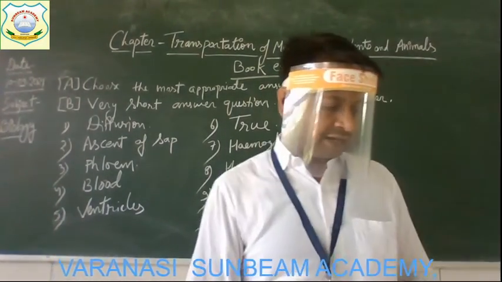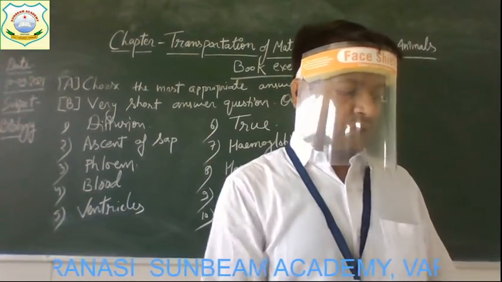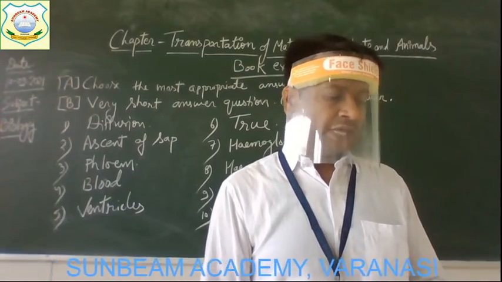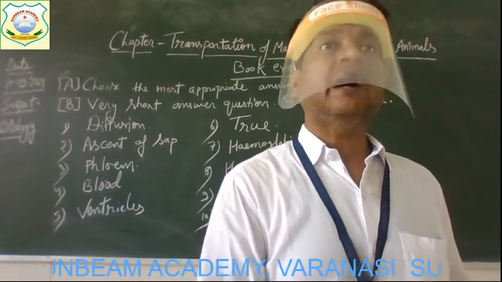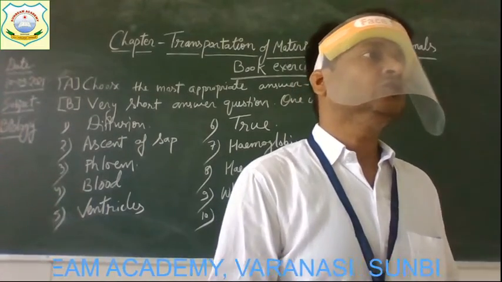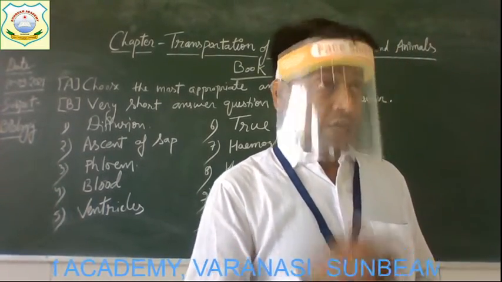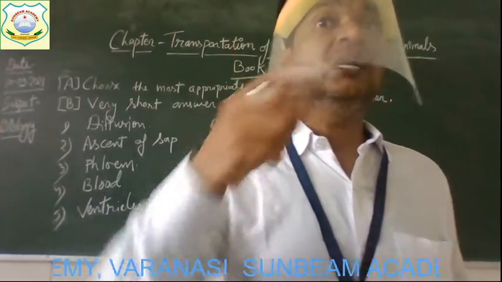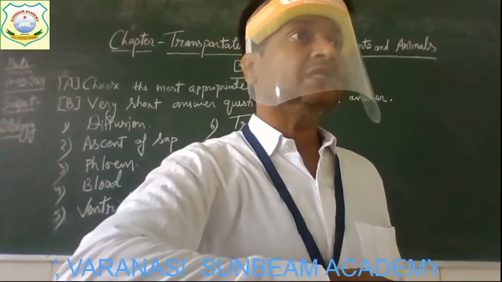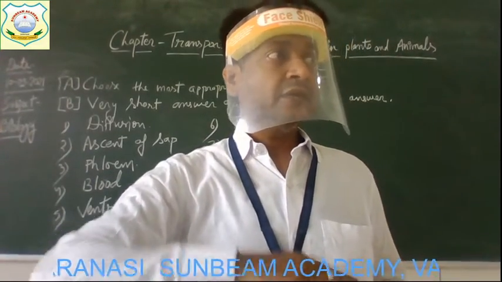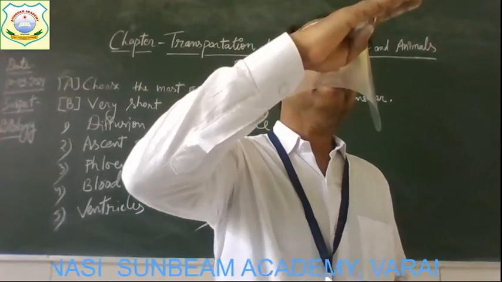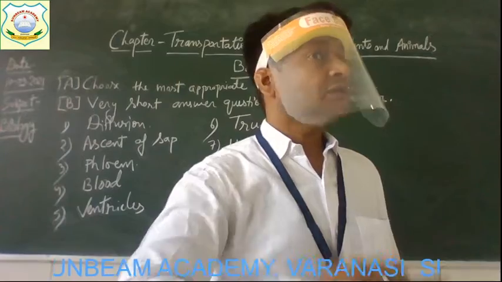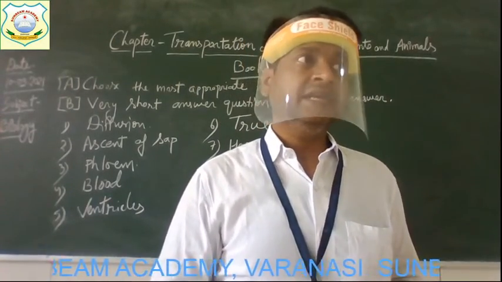Next question, number 10. The upper two chambers of the heart are blank and the lower two chambers are blank. You have to name the upper chambers of the heart and the two lower chambers of the heart. We are talking about human beings. Our heart has four chambers, two chambers on the upper side and two chambers on the lower side. So both the upper chambers are known as auricles and both the lower chambers are known as, yes, ventricles. Get it?